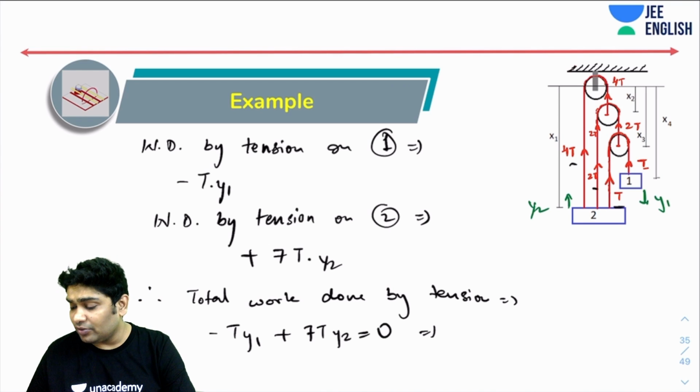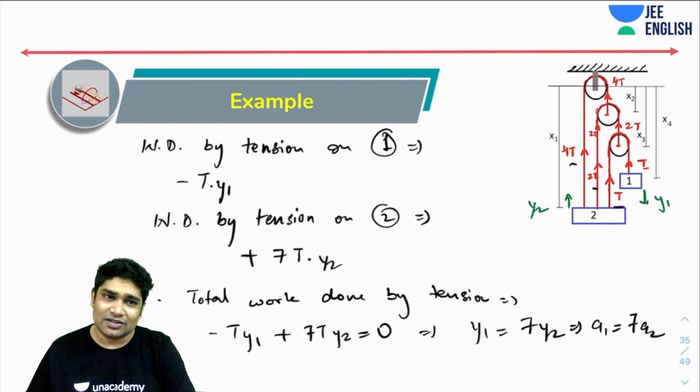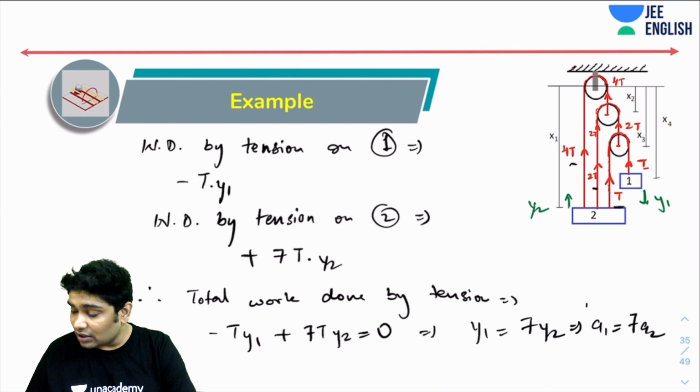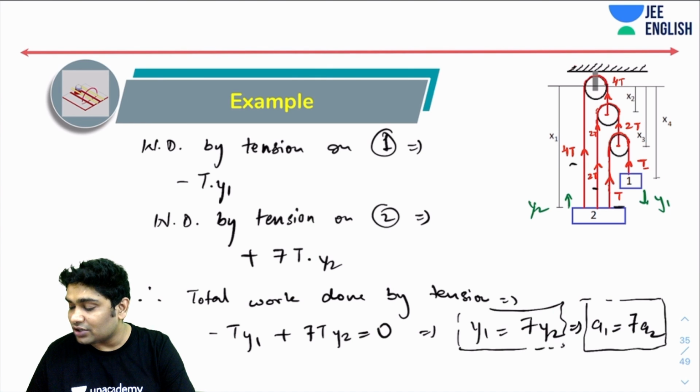That gives me a relation between y1 and y2 and tells me y1 equals 7y2. If I differentiate this, I will get a relation between their accelerations or velocities for that matter. So these are going to be my constraint equations, either this or this. These are all called constraint equations.